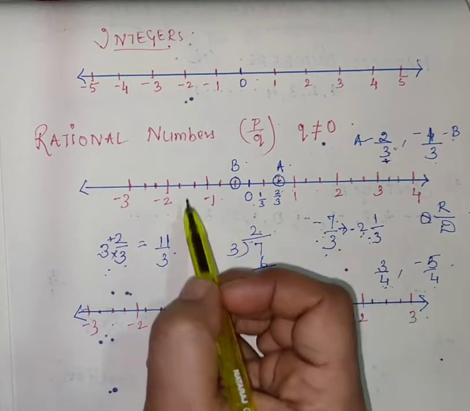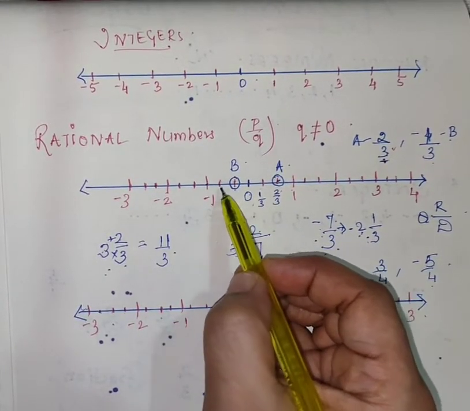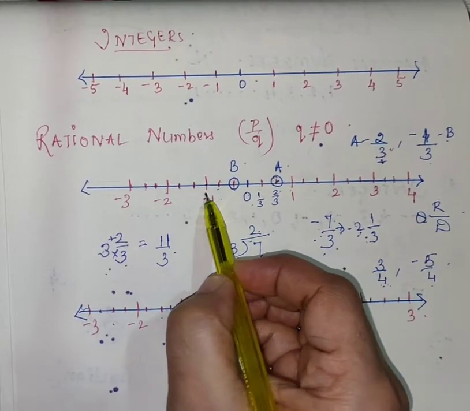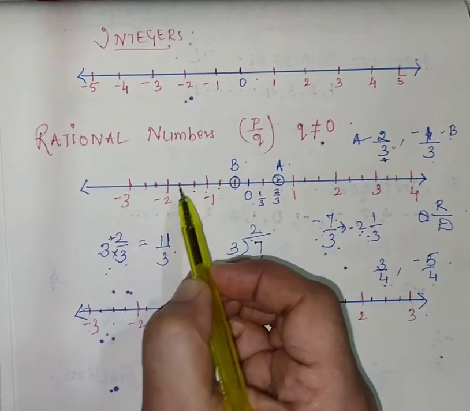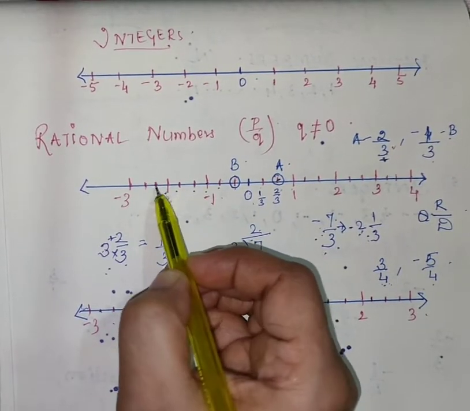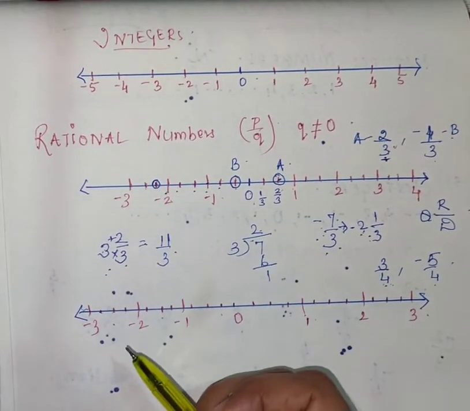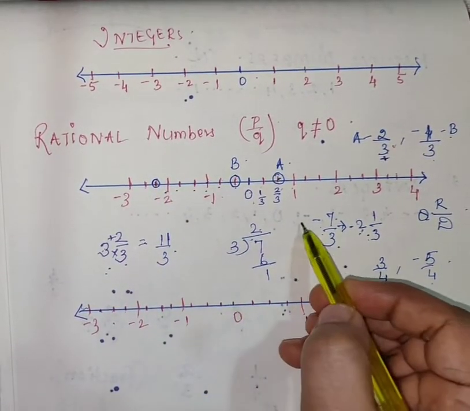Here minus 7 upon 3. Now where will minus 7 upon 3 come? See here. Minus 1 upon 3, minus 2 upon 3, minus 3 upon 3, minus 4 upon 3, minus 5 upon 3, minus 6 upon 3. Here it will come, minus 7 upon 3. Point C.